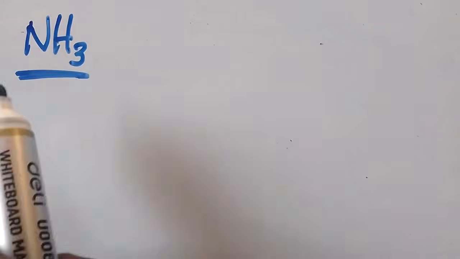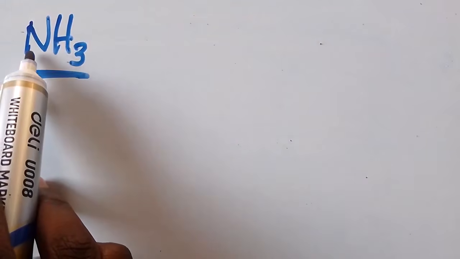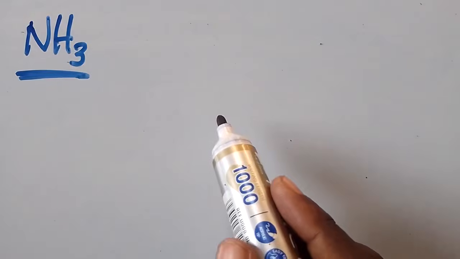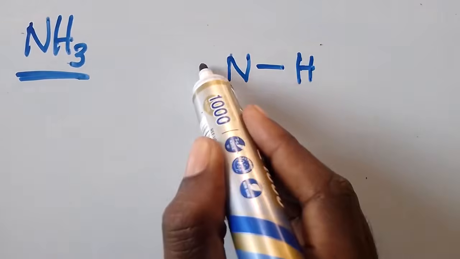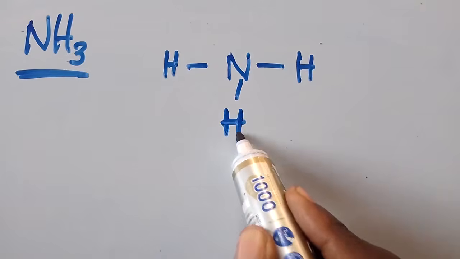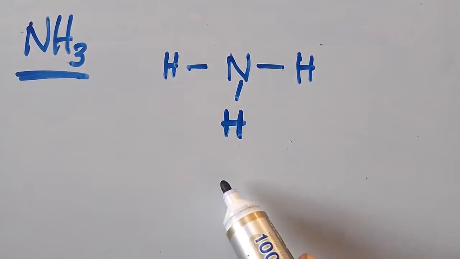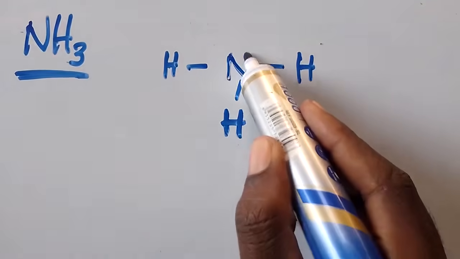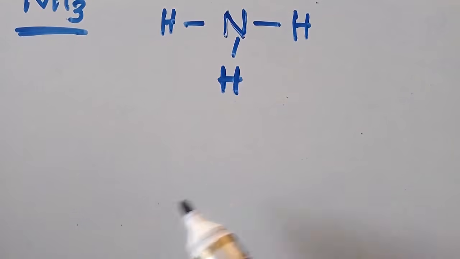What you need to get now is that you have 3 atoms of hydrogen surrounding nitrogen. You can write nitrogen here, then hydrogen this side, hydrogen this side, and even hydrogen down. If you want, you can put it down or on top. Whenever we are talking about covalent bonds, we are just talking about the outermost shell.